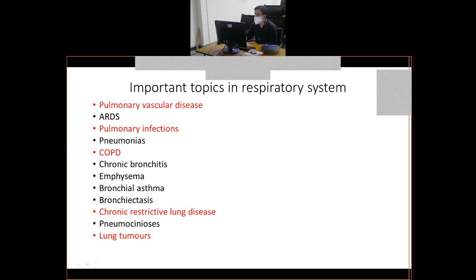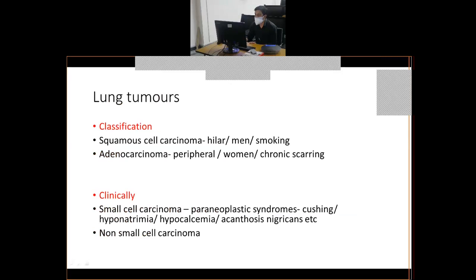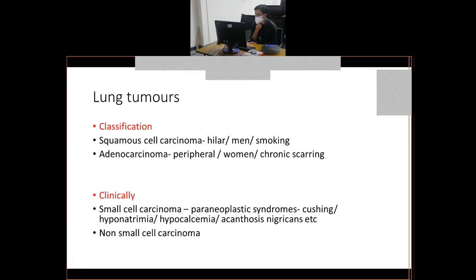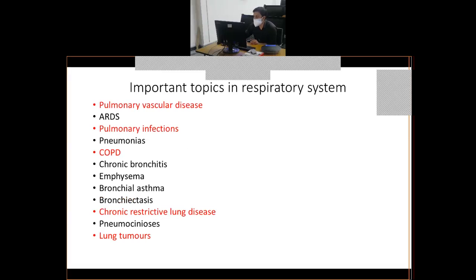I have told about the lung tumors in 2 slides. If you remember this much, it is more than sufficient for you at your level. Okay, so I will stop with this lung tumors. Lung tumors is a topic which may come as a short note. They may give you a long question also, and they will ask you in Viva also. So lung tumors you have to know.